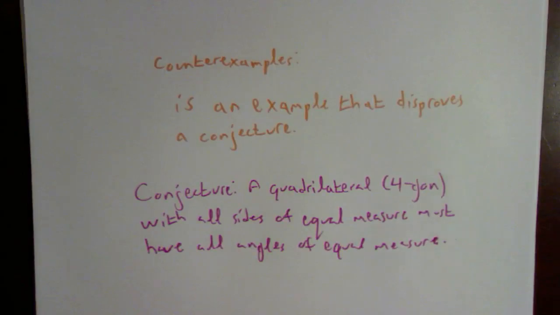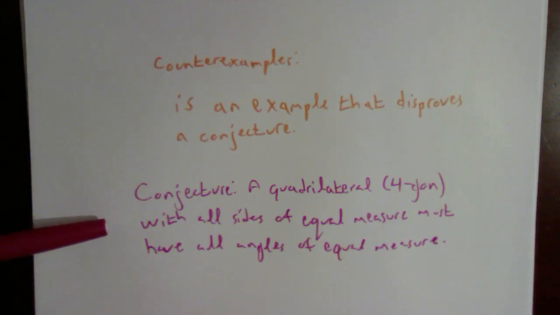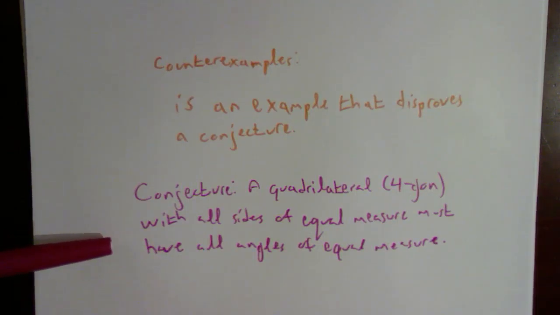So let's take a moment to read this conjecture again. A quadrilateral, or a fourgon, with all sides of equal measure must have all angles of equal measure too.